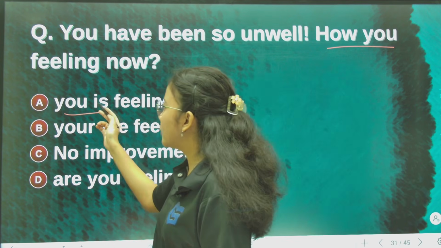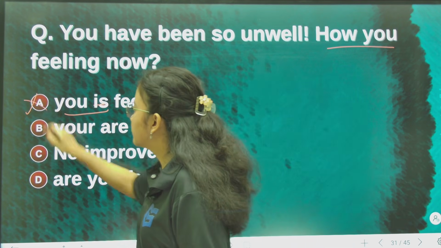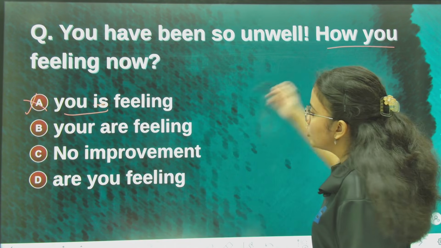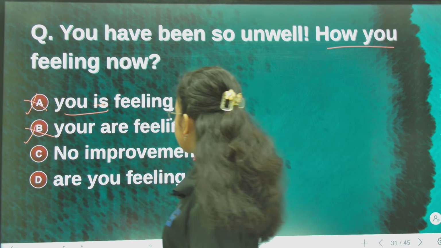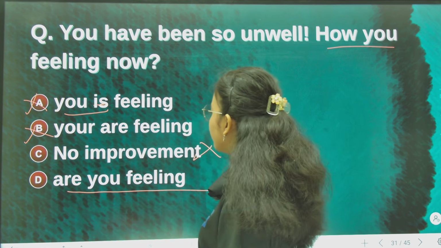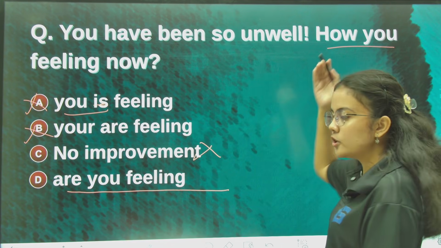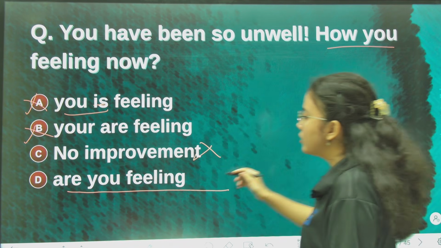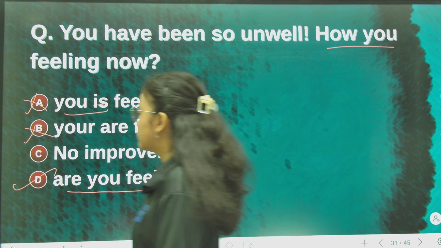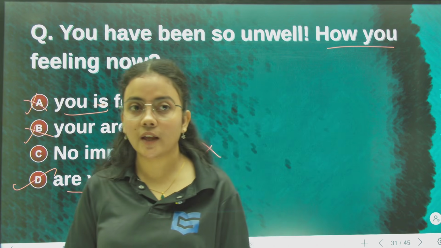Also, with you we never use is. With you it is always are, so A is wrong. Now the subject is you, but it has been written "your are", so B is wrong. No improvement is also wrong. So what remains? How are you feeling. With you we always write are, and since this is a question, the auxiliary verb comes before the subject and the subject goes after. So "are you feeling" is the correct answer. Okay, all right.